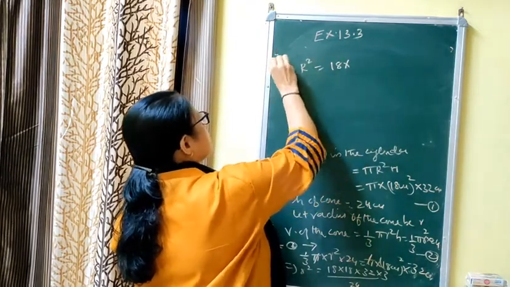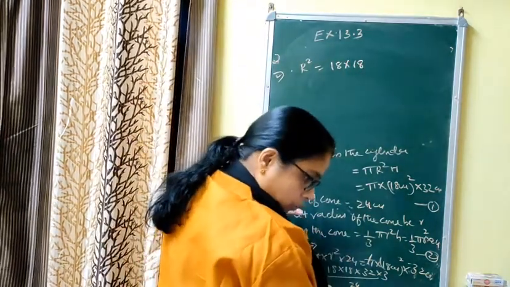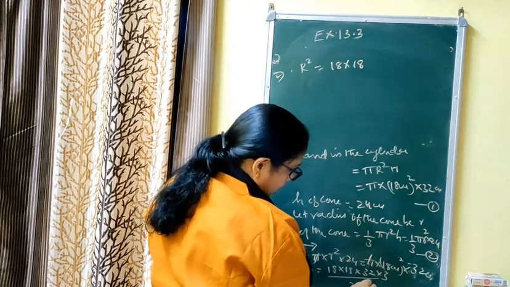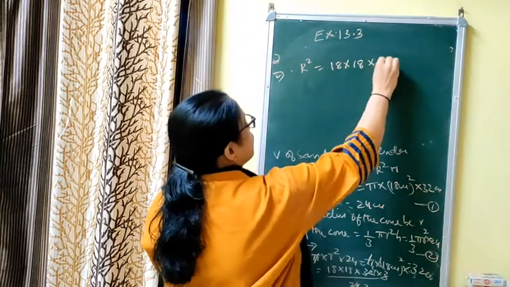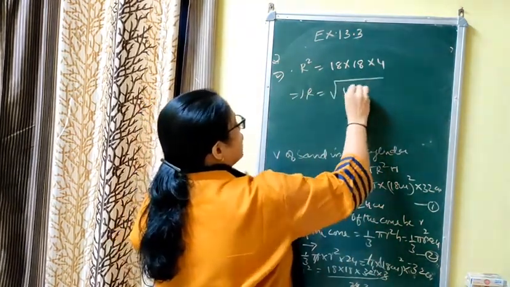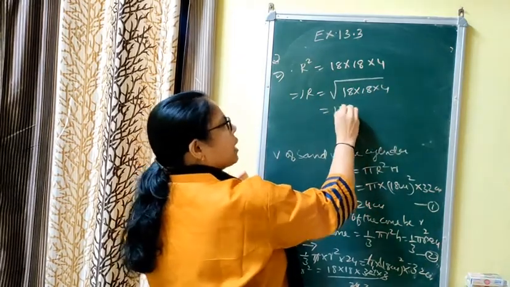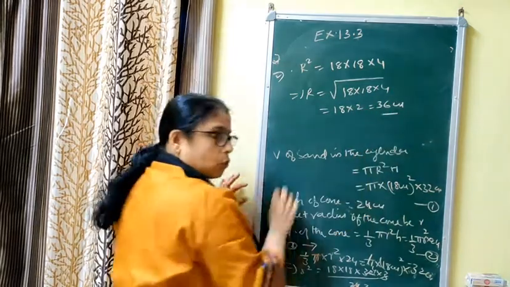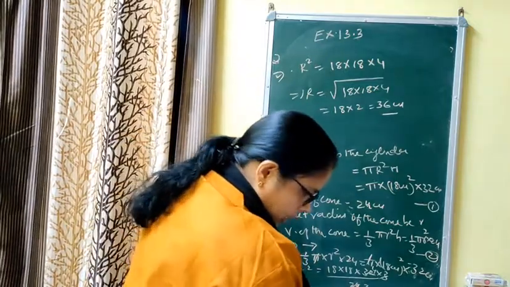This is question 7. Implies 18 into 18. If you take the square root, 18 will come. In this way, you have to do the calculation. This is 3 8s are 24. This is 4. This is getting cancelled. That is into 4. Implies r is equal to under root of 18 into 18 into 4. 18 came out twice, 18 comes out, the under root of 4 is 2, that is 36. If you keep calculation in mind this way, your time will not be wasted and there will be no mistakes. That is r is 36.